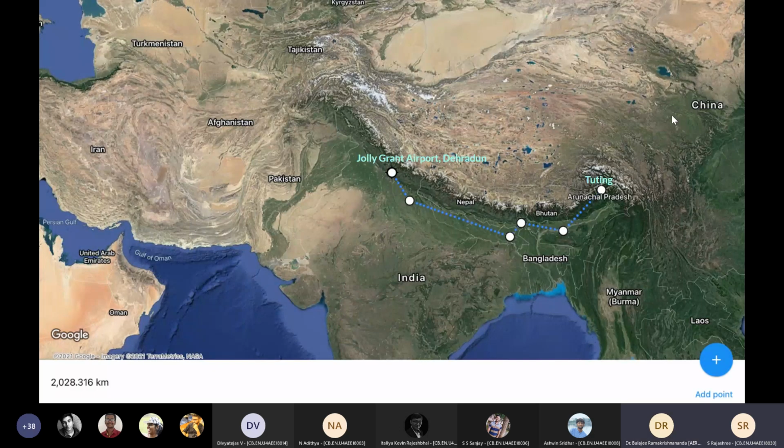So the map here shows the maximum possible route we can take. So we take off from Dehradun and we try to combat in a place called Tuting in Arunachal Pradesh. We tried to draw different possible routes, and we found that this route took the maximum distance, had the maximum combat radius, and it's not a straightforward journey because it has to cross borders. So just to make sure that we don't violate any of those, we took a very crisscross border.